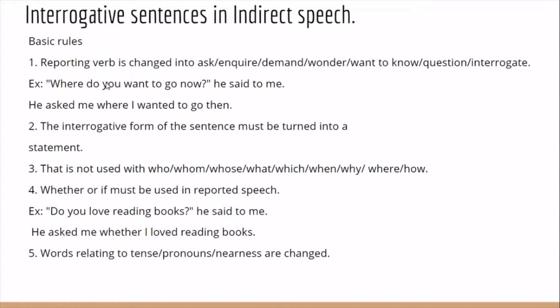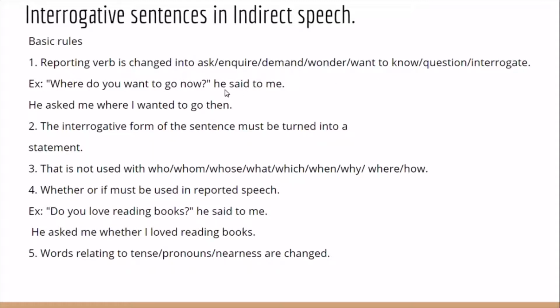When it comes to WH type questions, the WH word would not be changed in indirect speech. It remains the same, but there won't be any question mark. You have to make it a statement. And the reporting verb is changed into ask, inquire or demand, wonder, want to know, question or interrogate.